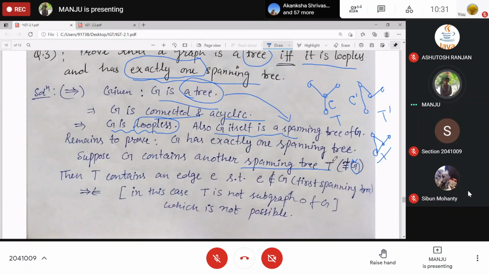Then T contains an edge e which is not present in the first spanning tree, right? Now the new spanning tree, the other spanning tree, can contain some edge which is not part of G. It is not in G at all. Can that happen?